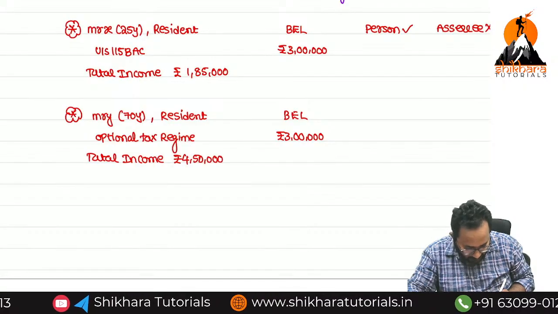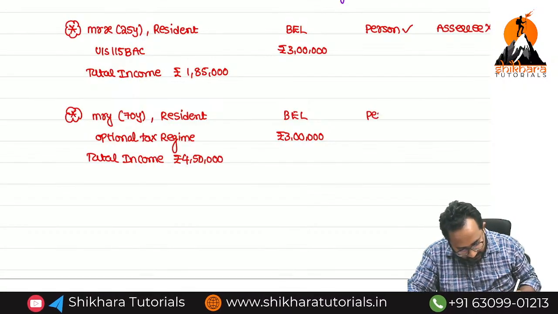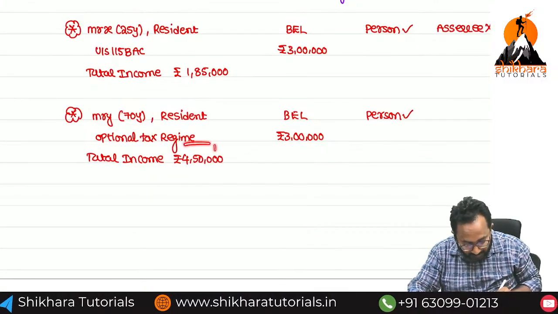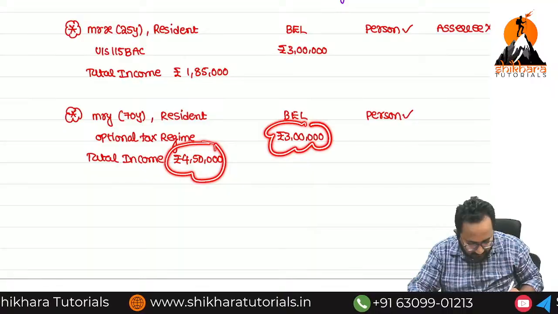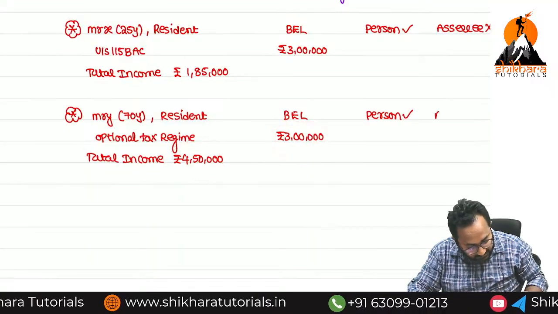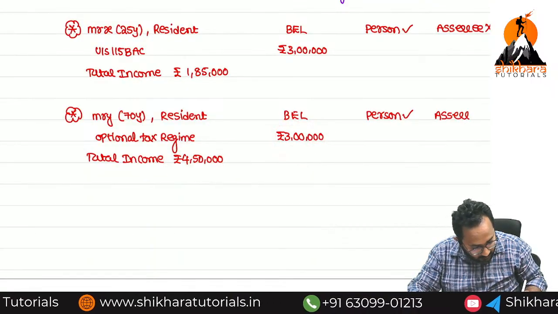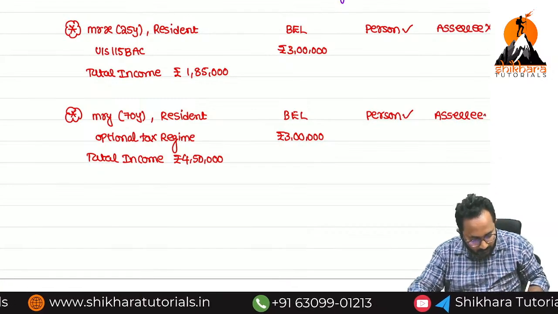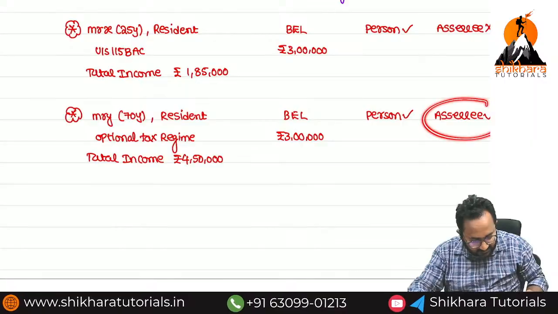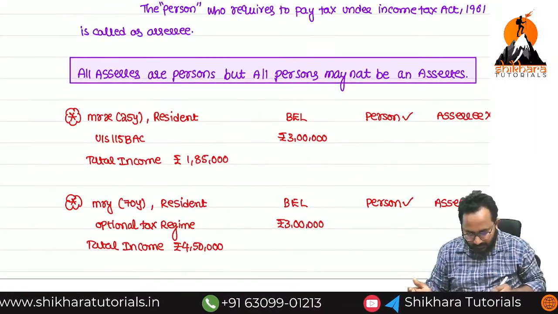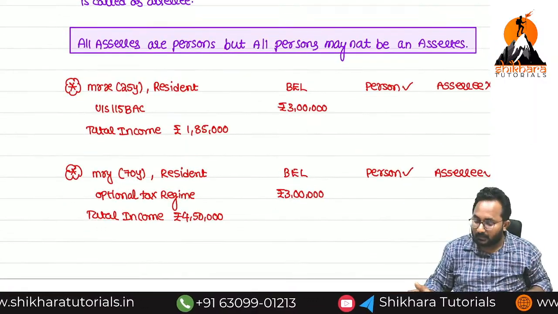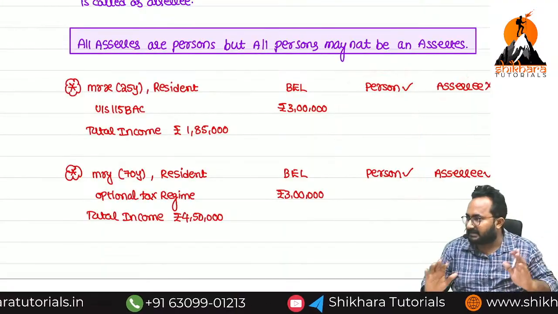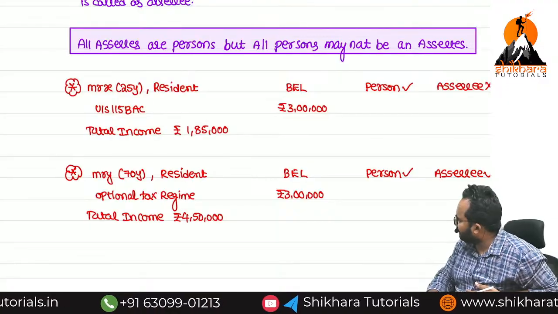4,50,000. Can you tell me first of all whether he is a person or not? Yes, he is an individual person and his total income is more than the basic exemption limit. Now he is an SSC also. If you are an SSC, you must be a person only. All SSCs are persons, but all persons may not become SSCs. Are you clear? Yes, please copy.